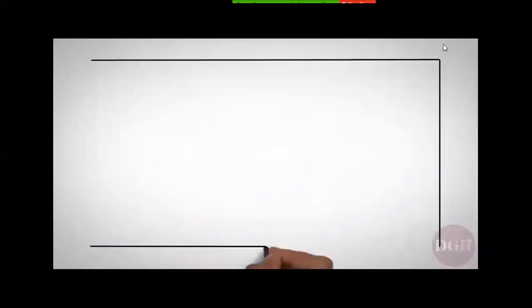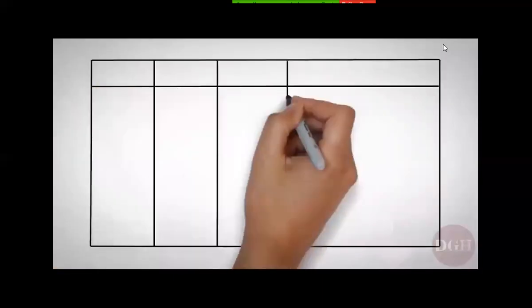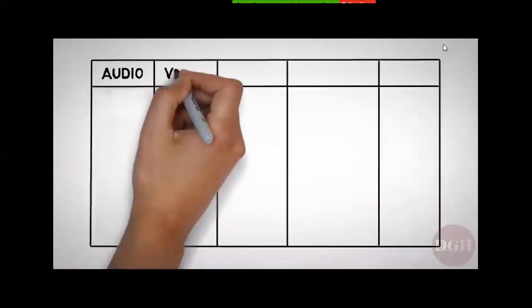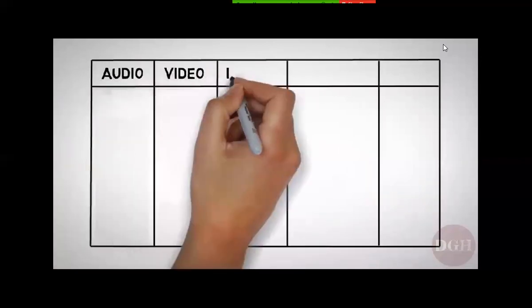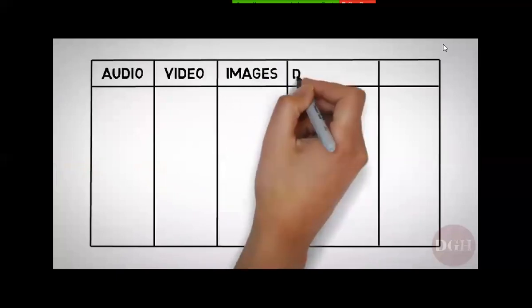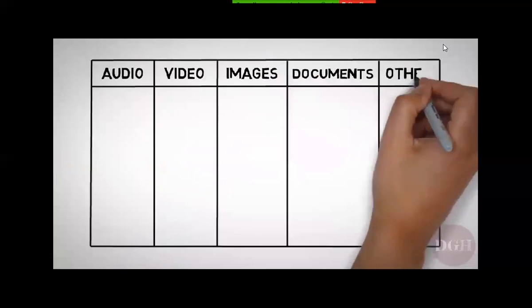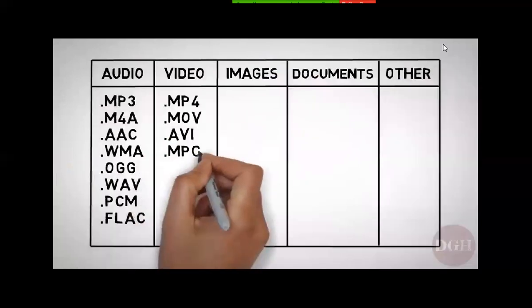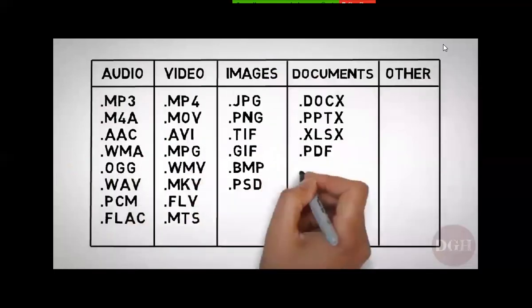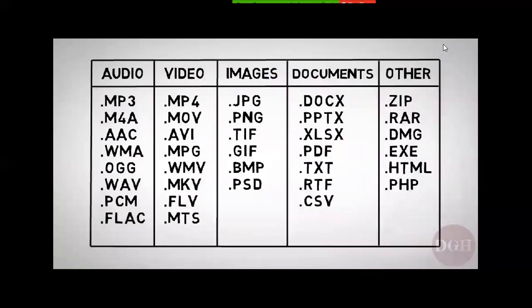Let's look at some common file extensions grouped by category. We've got some that are for audio, some for video, some for images, some for a variety of types of documents, and then a few other important ones. This may look like a lot, but in reality, there are many, many more. You may be wondering why there are so many file extensions. Why are there a dozen different formats just to store one kind of data? The answer is that even though they may store the same kind of data, they do it differently.